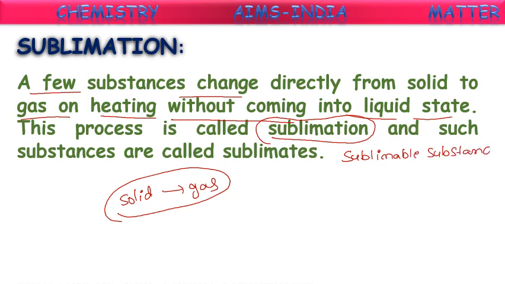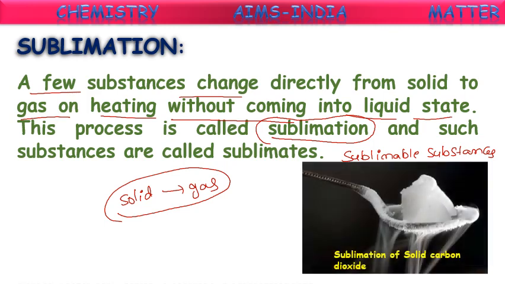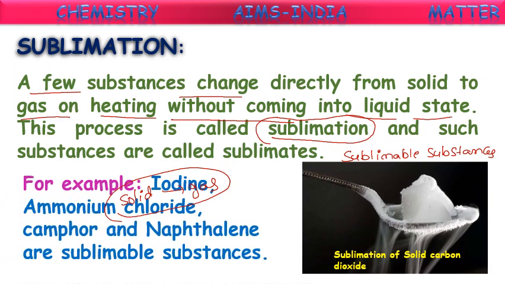Let us see what those substances are. Some of the substances we observe in our daily life. Sublimation of solid carbon dioxide. Here are some examples: iodine, ammonium chloride, camphor. Camphor is nothing but what we call karpuram, which we use for puja purposes. And naphthalene balls. Everybody knows these white balls. These are sublimable substances. They directly convert from solid to gas.